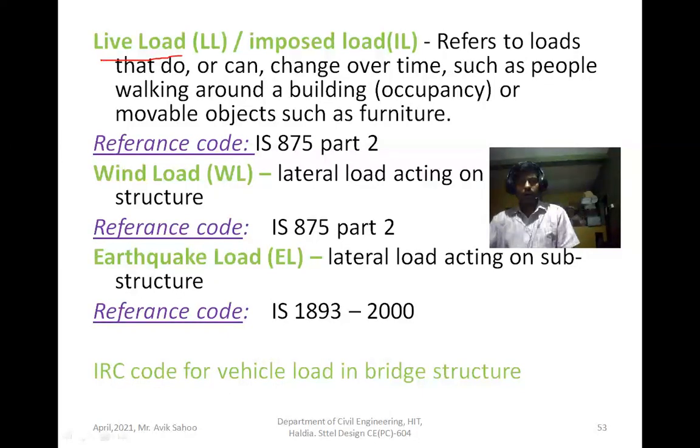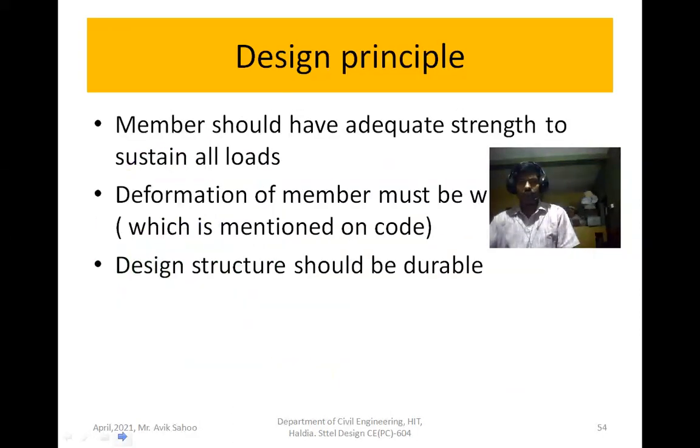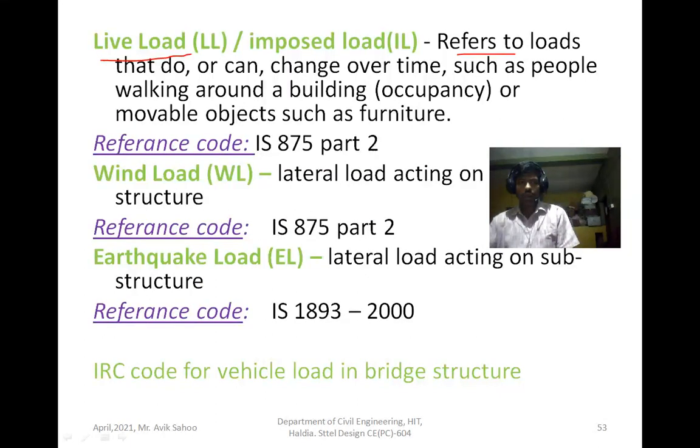Now come to live load. Live load refers to loads that do or can change over time. Examples of live loads are people walking around a building, basically the occupant's load, and movable objects such as furniture, almirah. Those are considered as live load, and live load is calculated from IS 875 part 2.